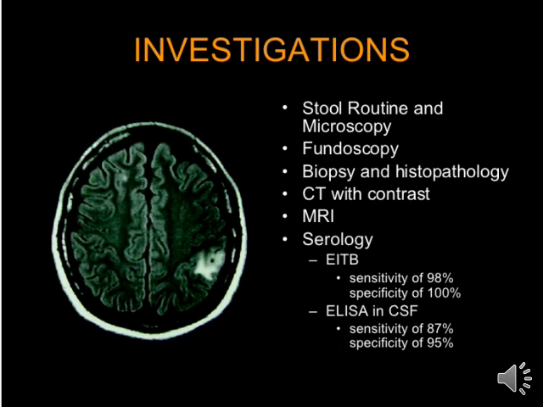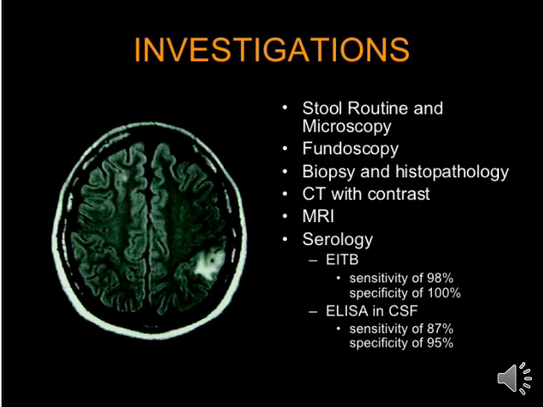What is fundoscopy? It is also called ophthalmoscopy. It is a test that allows a health professional to see inside the fundus of the eye and other structures using the ophthalmoscope. So it is a very important tool for detecting ocular cysticercosis.